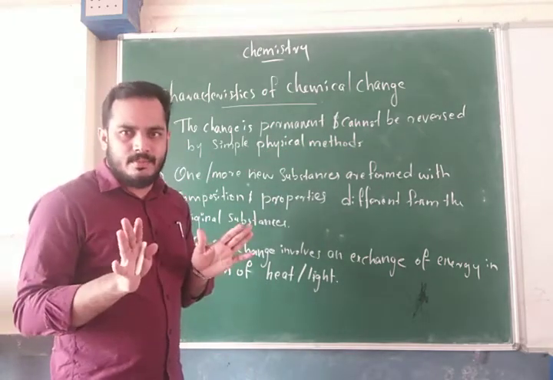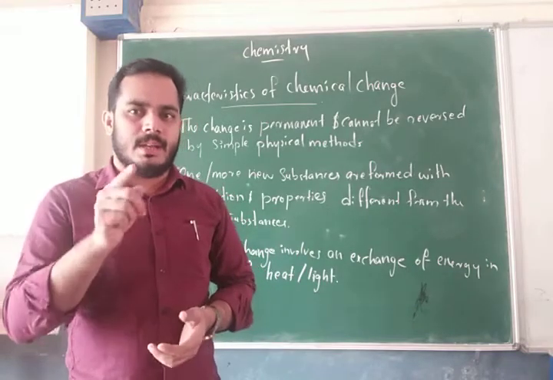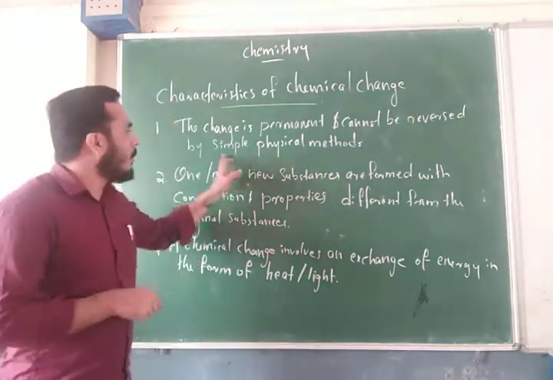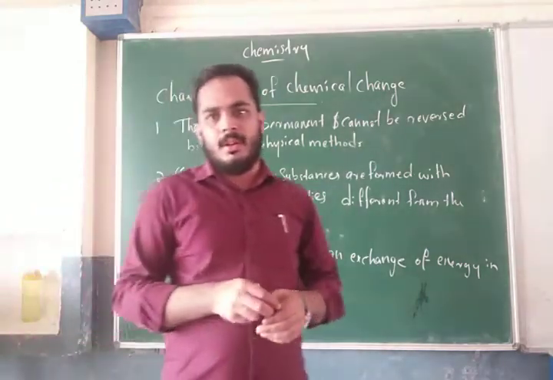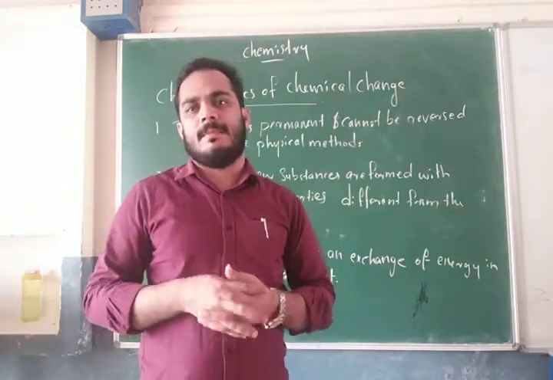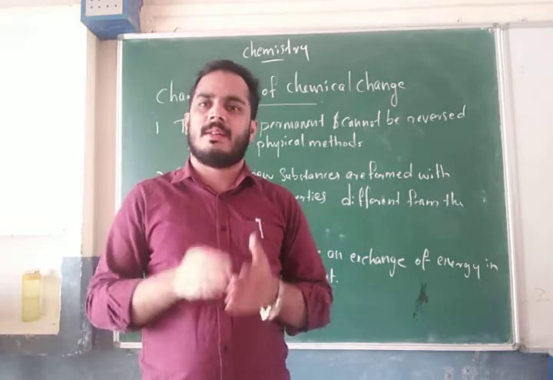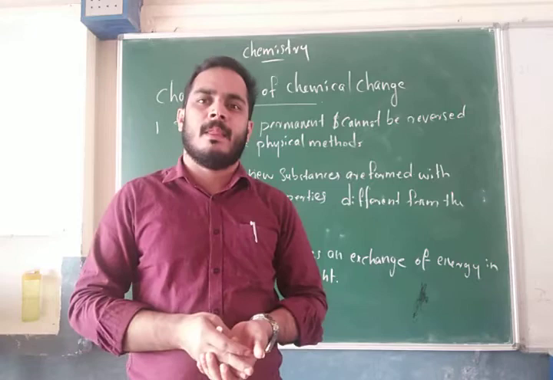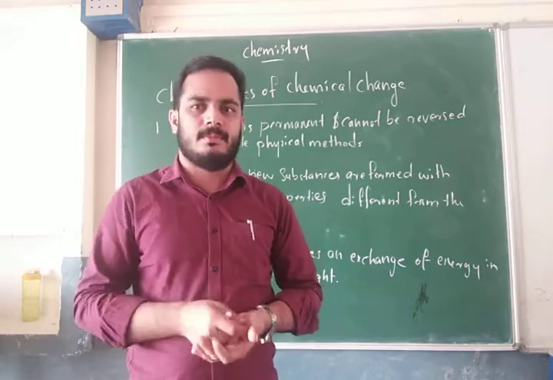Any kind of chemical change is a permanent change that cannot be reversed by simple physical methods. It is not possible to separate easily by a physical method. So that's the first characteristic.